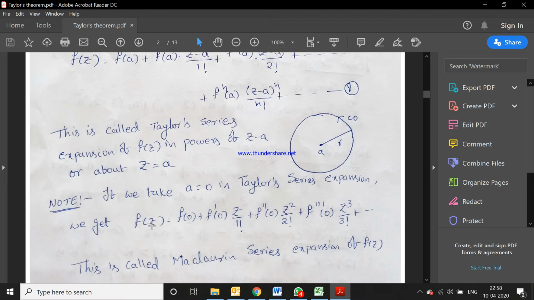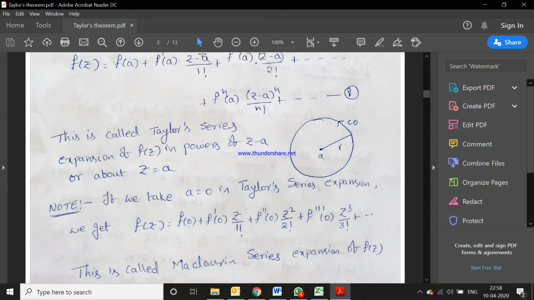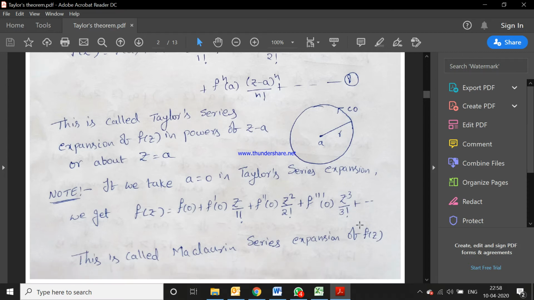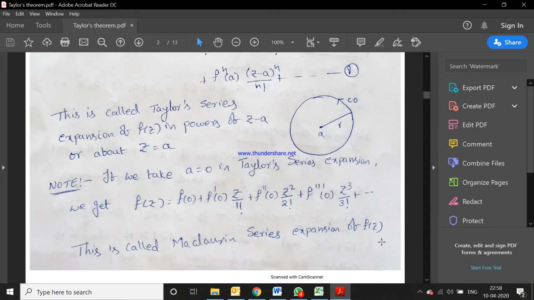We get f of z is equal to f of 0 plus f dash of 0 into z by 1 factorial, because the value of a is 0, plus f double dash of 0 into z square by 2 factorial, plus f triple dash of 0 into z cube by 3 factorial plus and so on. This is called the Maclaurin series expansion of f of z.